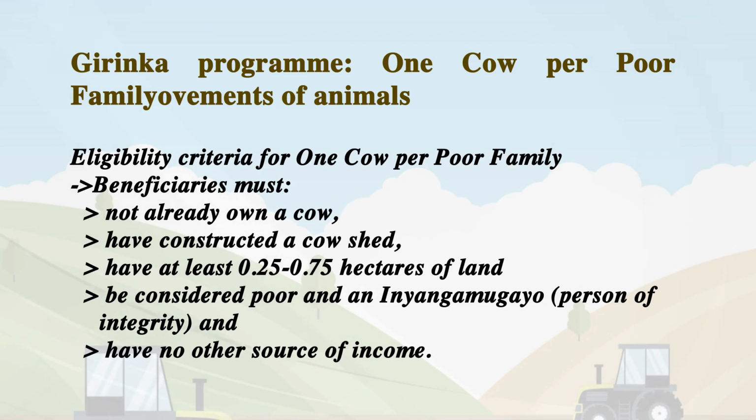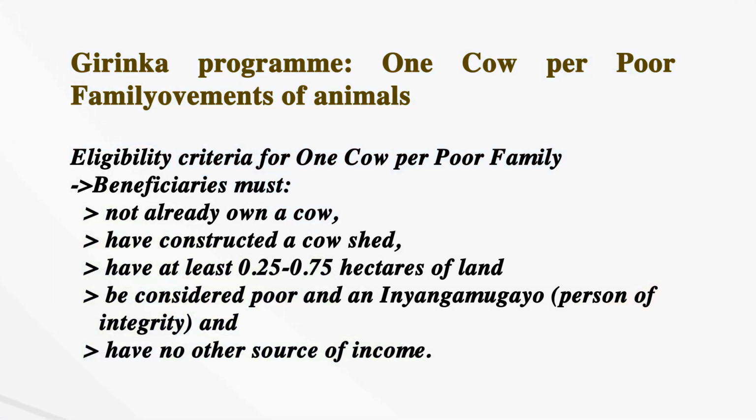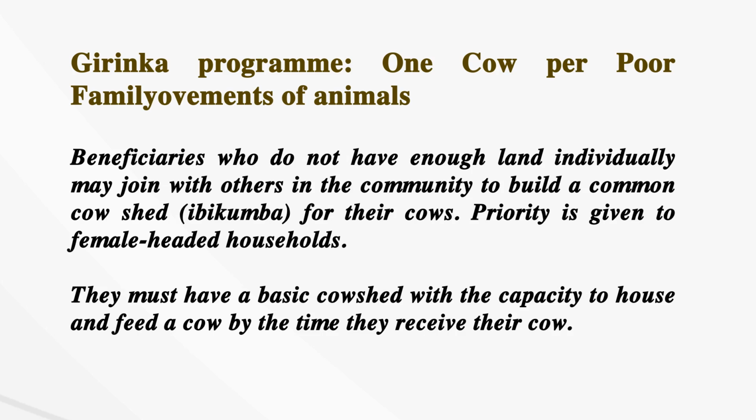Eligibility criteria for One Cow per Poor Family: beneficiaries must not already own a cow, have constructed a cow shed, have at least 0.25 to 0.75 hectares of land, be considered poor and inyangamugayo, and have no other source of income. Beneficiaries who do not have enough land individually may join with others in the community to build a communal cow shed for their cows. Priority is given to female-headed households.